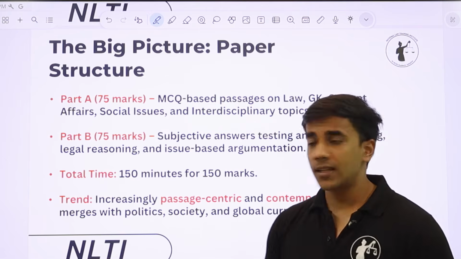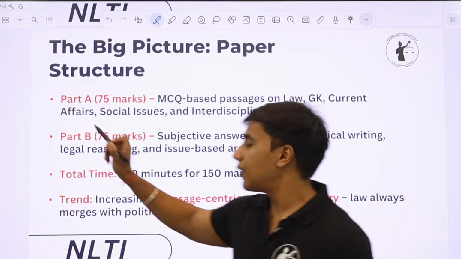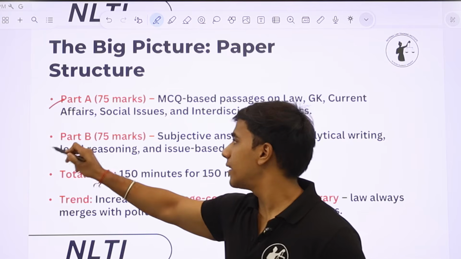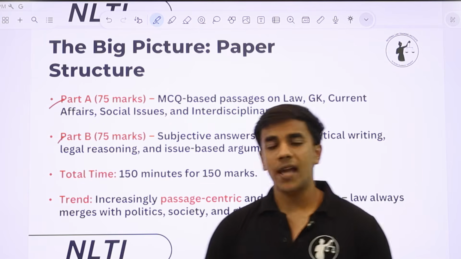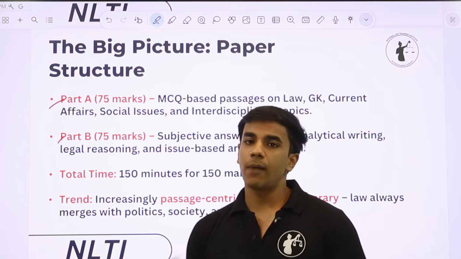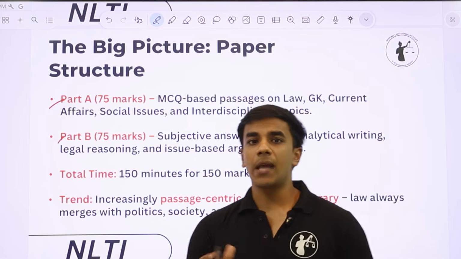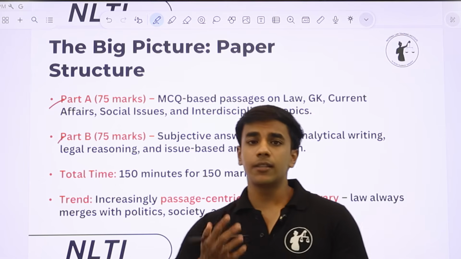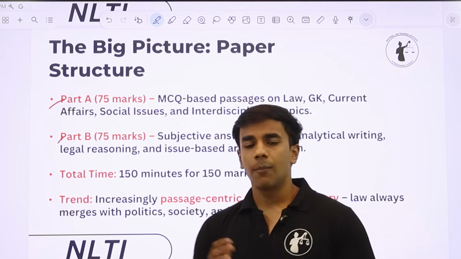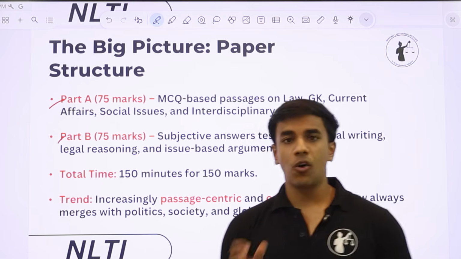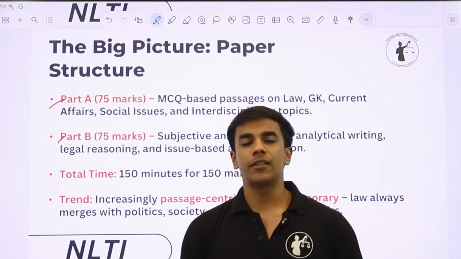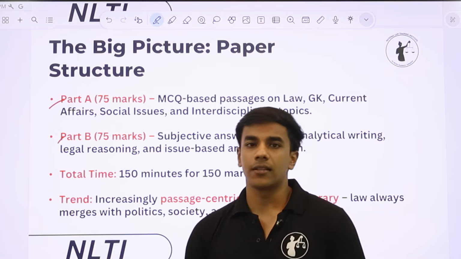So what actually is NLSAT? This is the paper pattern. There are two parts. Firstly, there is part A, there is part B. Both parts carry equal marks. Part A 75 marks, part B also 75 marks. But the primary difference is in the type of questions. Part A is entirely MCQ objective. There's a fixed answer to every question that is reflected in the answer key.